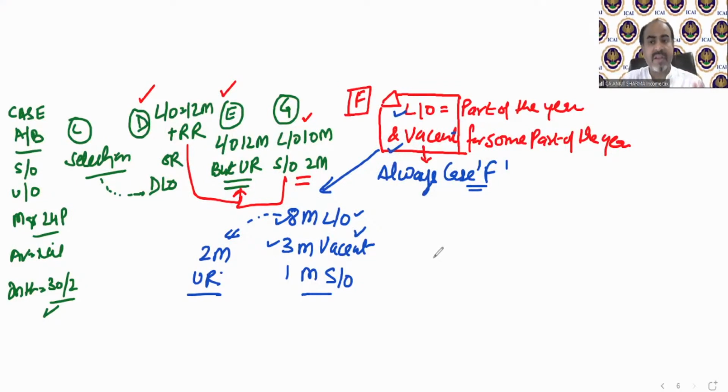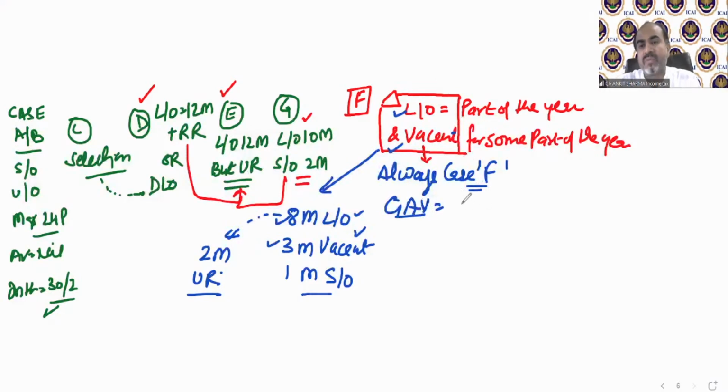It will always be solved as per case number F. And now what does case number F say? Case number F again says the same thing. There's a difference in calculation of GAV. All other things will remain the same. There will be no difference. We just need to calculate GAV with a different procedure. Otherwise, everything is the same. Now we need to calculate the GAV.